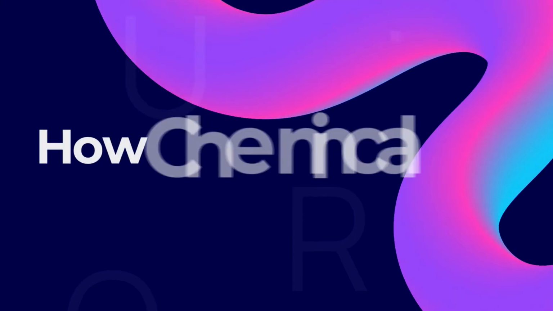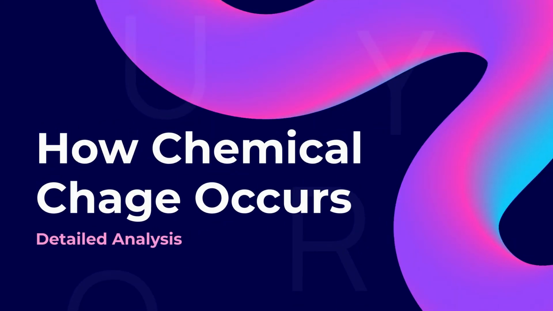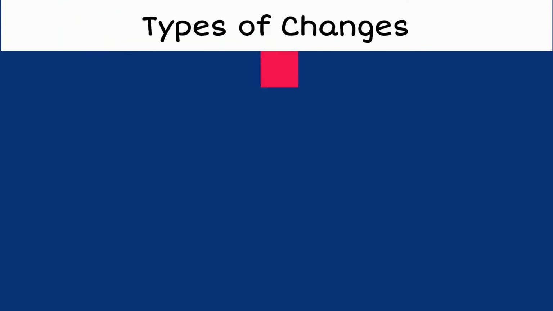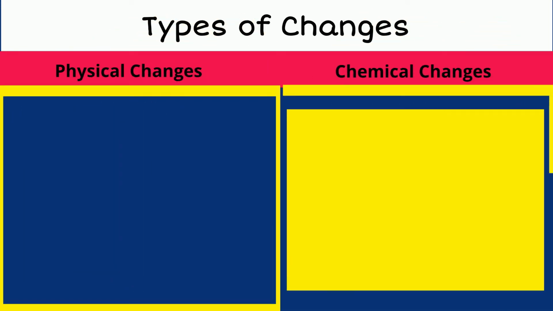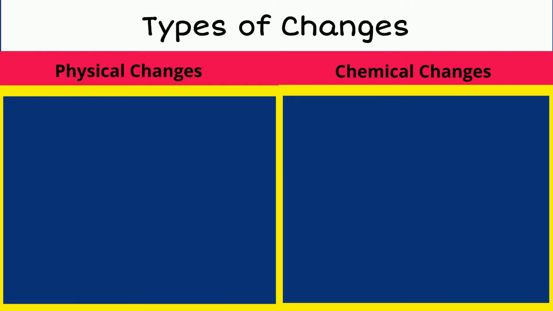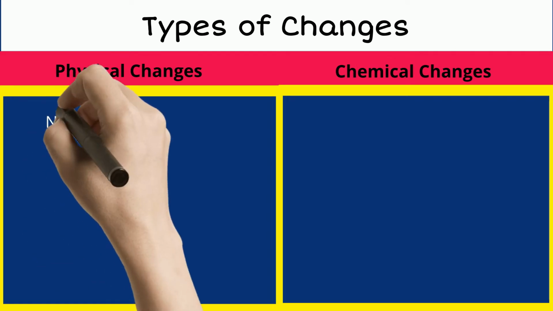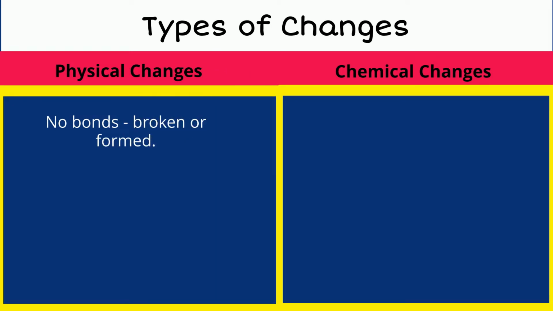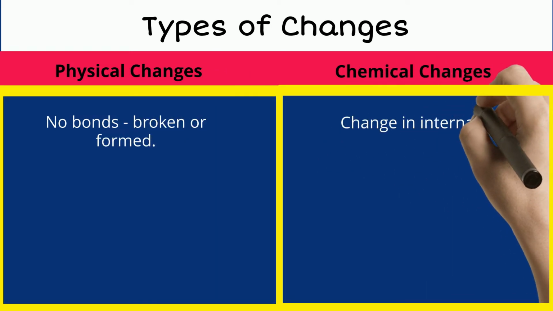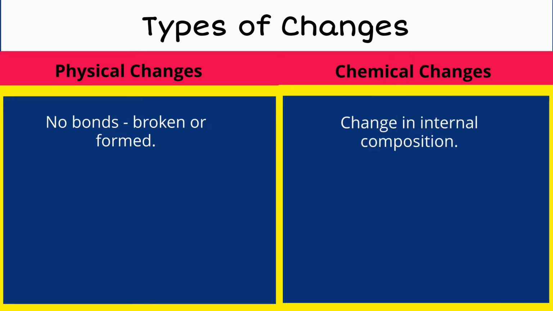Today we will see how chemical change occurs. There are two types of change that naturally occur. First is the physical change and second is the chemical change. When physical change occurs, no bonds are broken or created. But when a chemical change occurs, the chemical composition of the material is completely changed.